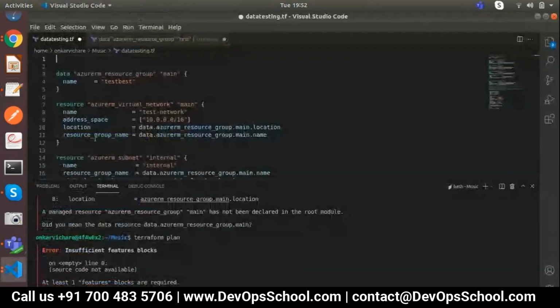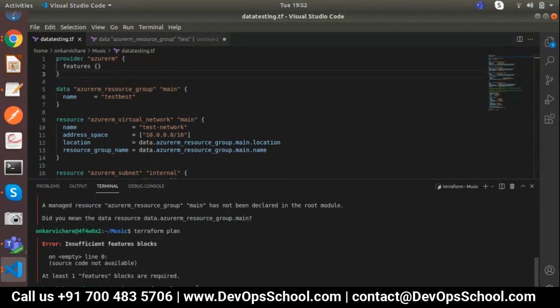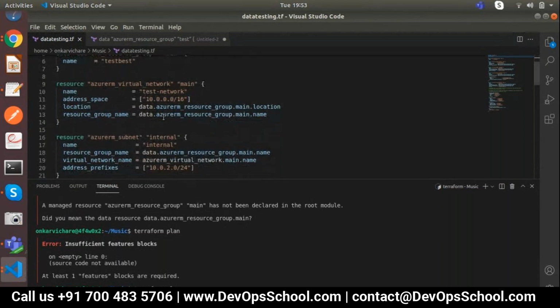Definitely that is needed. You can check out the document I have provided, in that area all the details are available. Now I'll save it again. So in this entire Terraform session, the provider that we are concentrating on is AzureRM, correct? Definitely, and in every code we need to call that. Without that, code will not deploy. This error you will face: insufficient feature block. This is the feature block that we are adding as empty. Make sense?